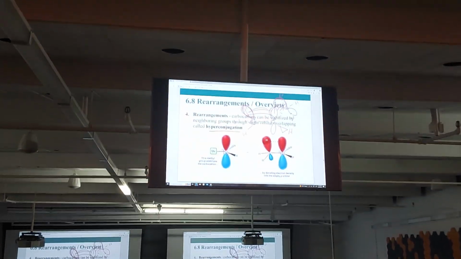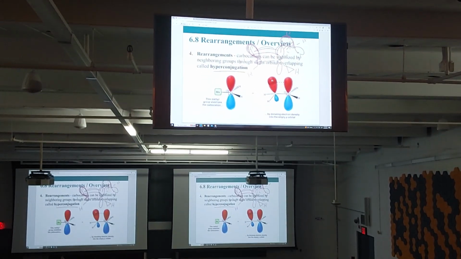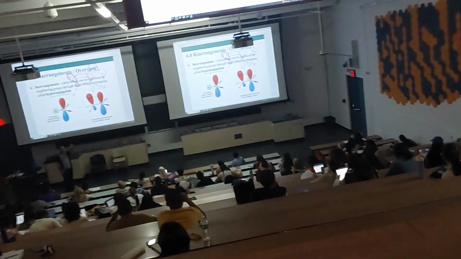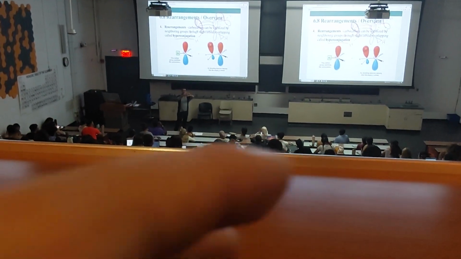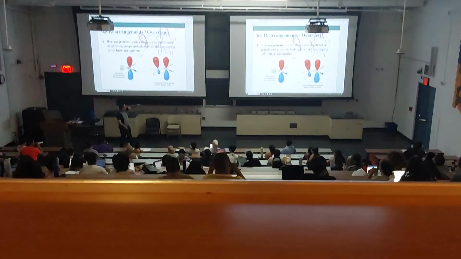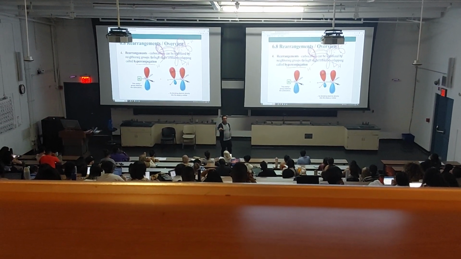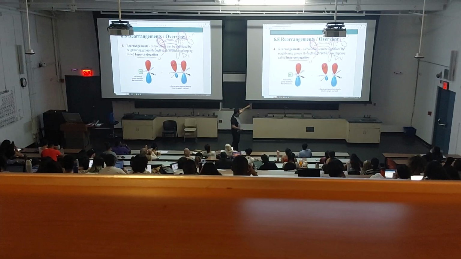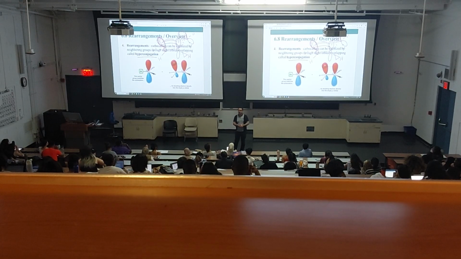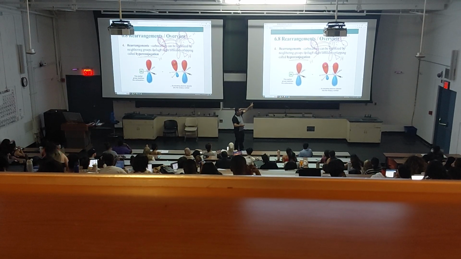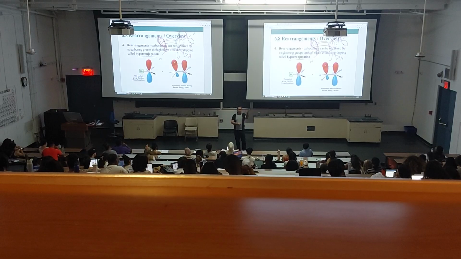If you replace all hydrogens with methyl, it's called tertiary. That's the most stable form of carbocation. If you replace two of the hydrogens with methyl, it becomes more stable than none, right? But it's not as stable as tertiary. So if you have a carbon that has a charge on it and only one substituent, it's called a primary carbocation, because that carbon with the positive charge is only attached to one other carbon. If the carbon is attached to two other carbons, it's called secondary, and three is called tertiary.